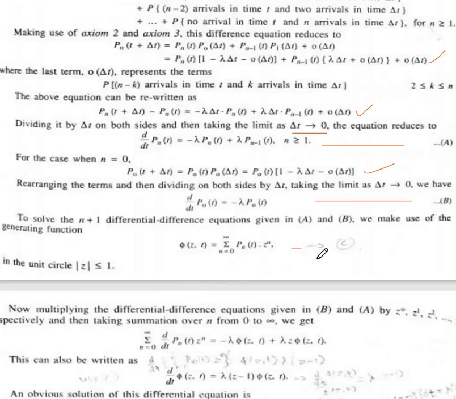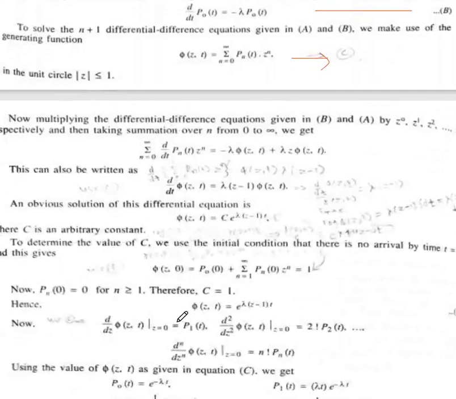We will use this probability generating function. Now we multiply the differential equations b and a by z^0, z^1, z^2, z^3 and z^n respectively, and take the summation over n from 0 to infinity.